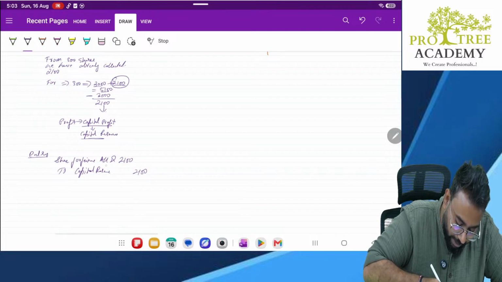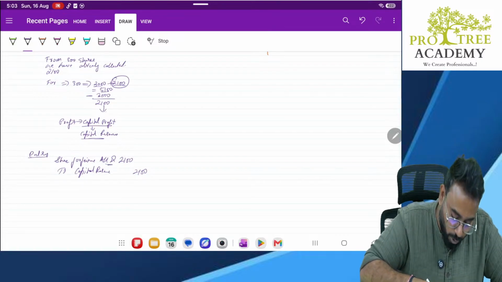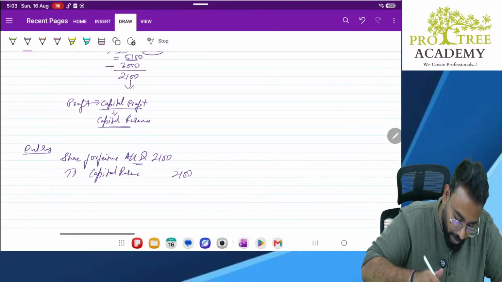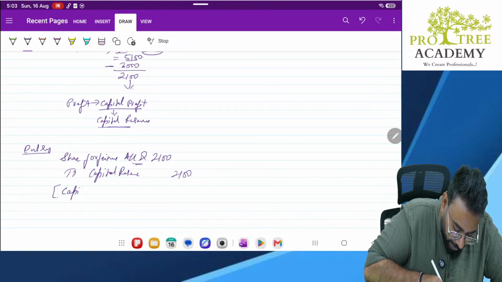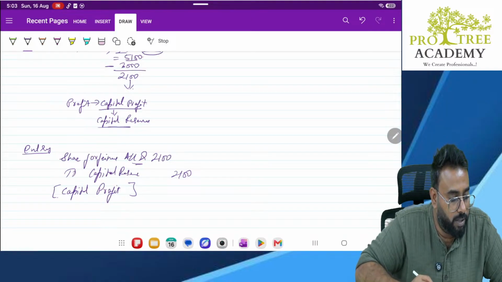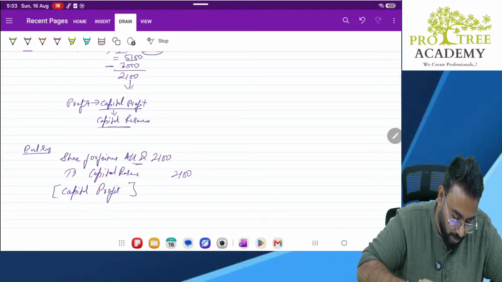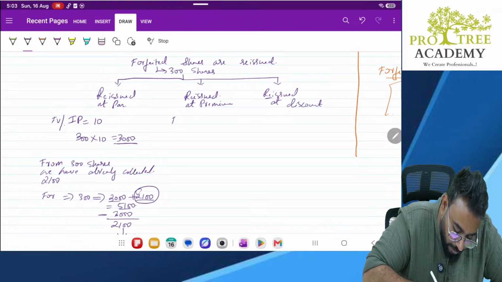Now we debit it and make it zero. Where will the amount go, sir? The amount will go to capital reserve. Why is it going to capital reserve, sir? It is a kind of capital profit to the company. Clear? Okay.